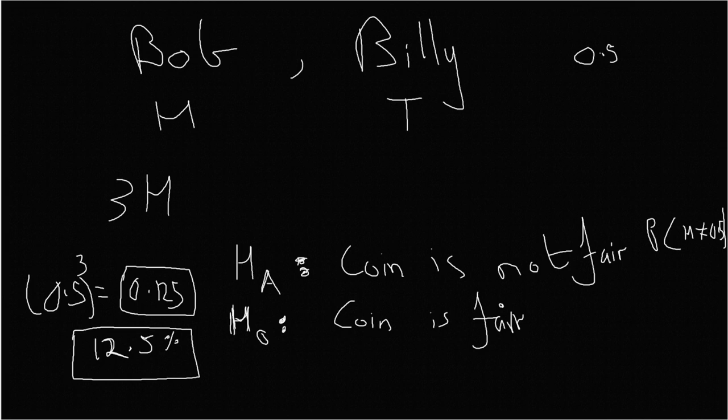Now let's imagine that 20 days go by and we get 20 heads. Now Bob is very suspicious, because 20 heads is even more unlikely. Something's off. So let's calculate the probability of this happening by chance, assuming that the coin was indeed a fair coin.